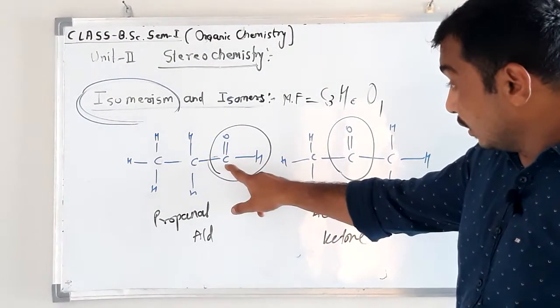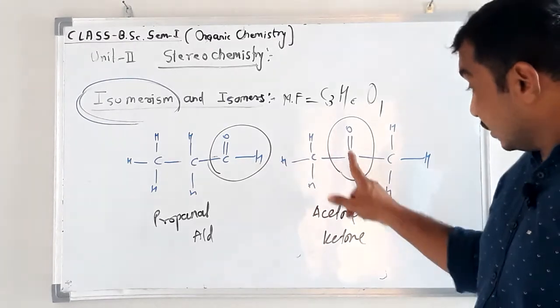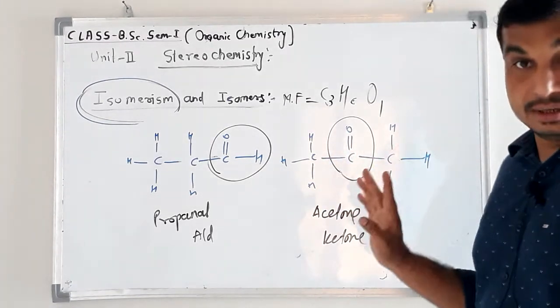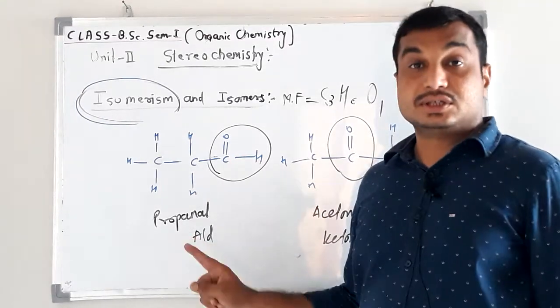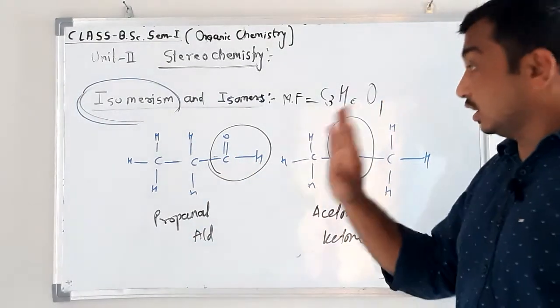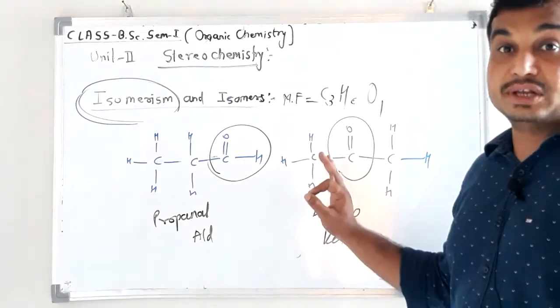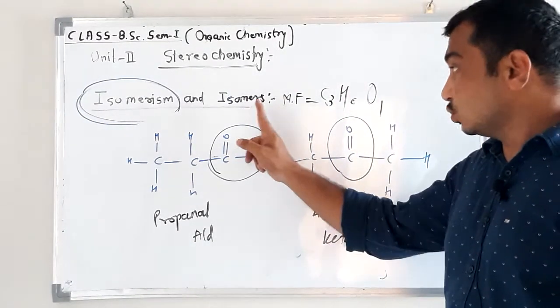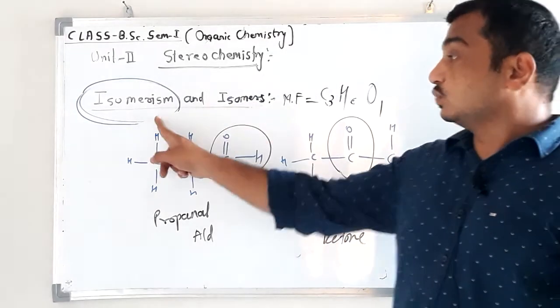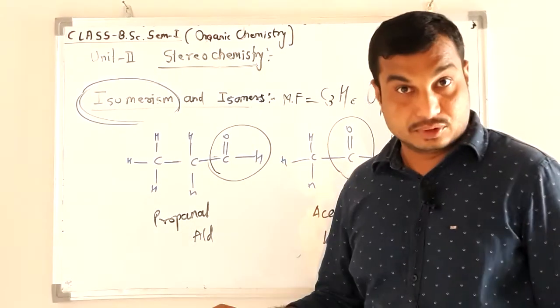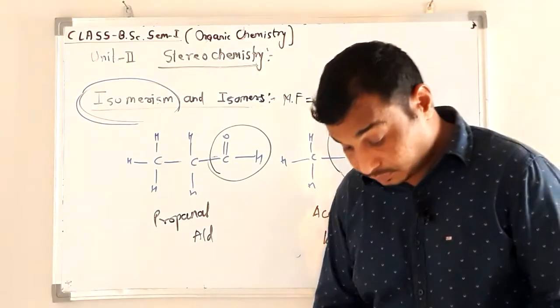Here the carbonyl carbon is attached to hydrogen, here the carbonyl carbon is attached to carbon on both sides, not hydrogen. So this is the difference between these two. Structurally they are different, but the molecular formula is similar, therefore they are isomers of each other, and such a phenomenon is known as isomerism. Okay, getting my point?